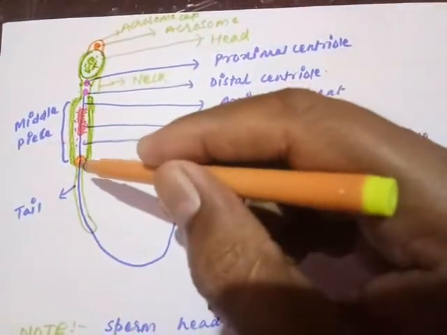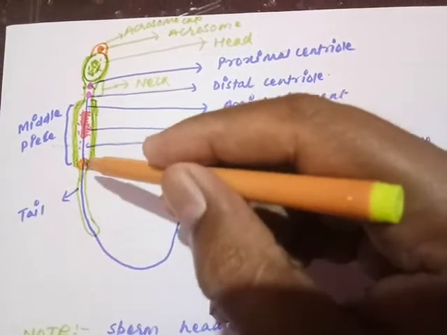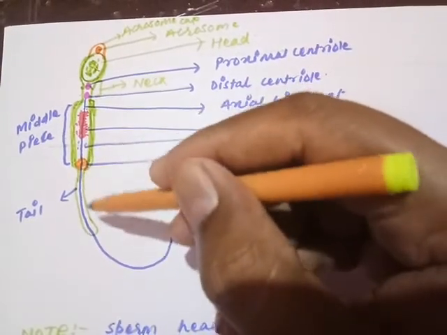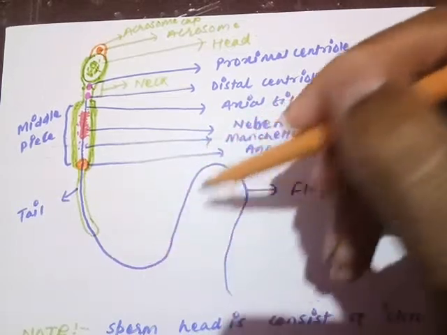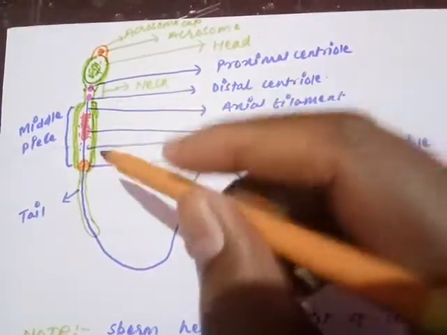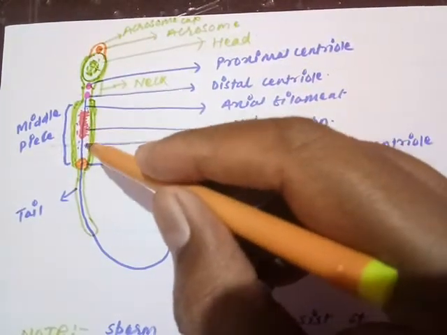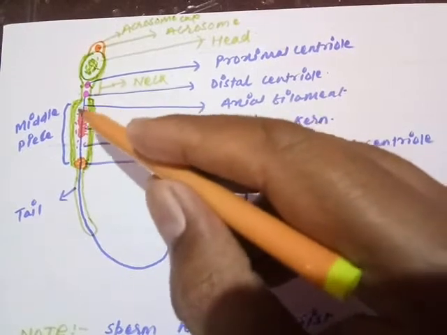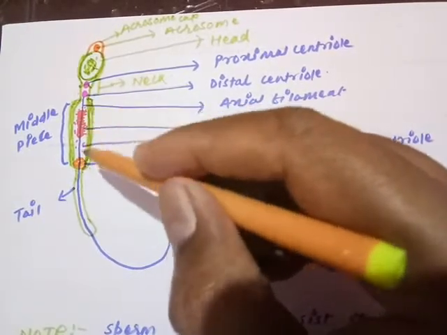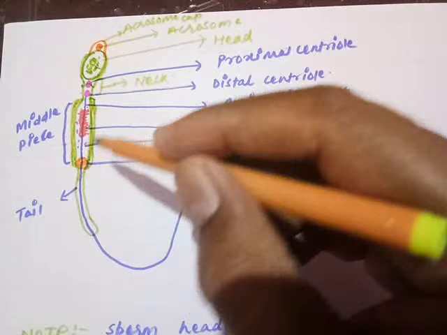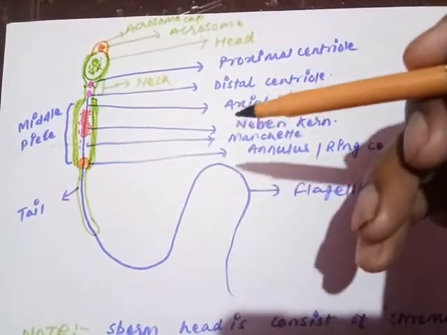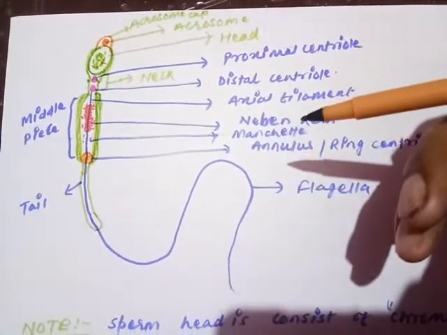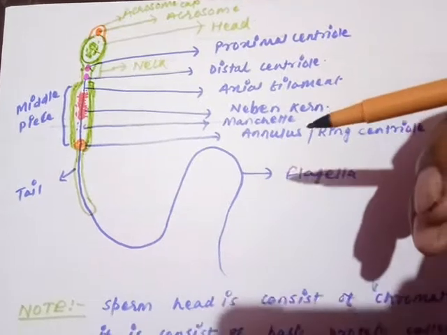Then the ring centriole is present at the junction of the middle piece and the tail. The axial filament will move into the tail and finally comes out in the form of the flagella from here on. The middle piece will have the arrangement of mitochondria. Along with the mitochondria, it is covered externally by the cytoplasm, that is called as manchette. So here the structure of spermatozoa is completed.